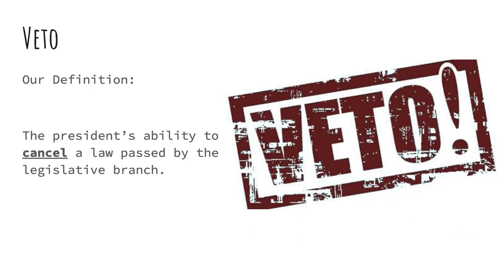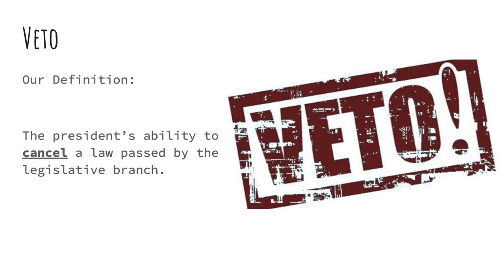Veto. Here's our first example of a check. The president, the executive branch, can say, I veto, or cancel out, a law that the legislative branch passes. So let's say the legislative branch passes a law that says there's going to be no more speed limits, everyone can drive as fast as they want. Well, the president doesn't like that law, and he can say, veto. I don't like this law, and we're not going to do it.